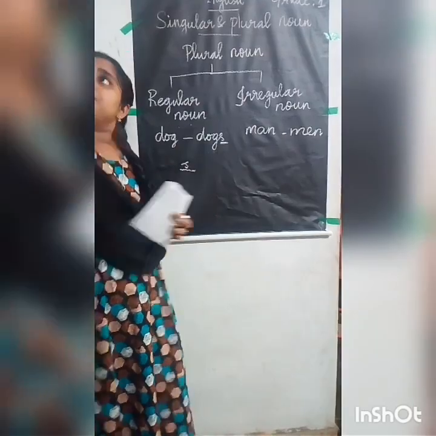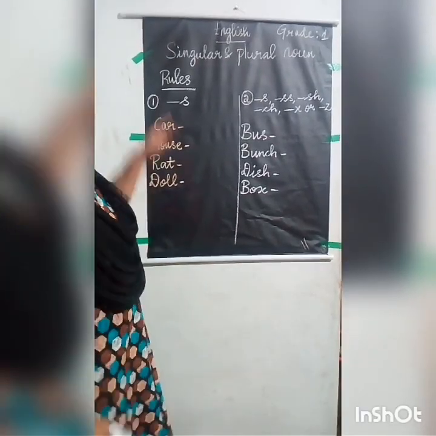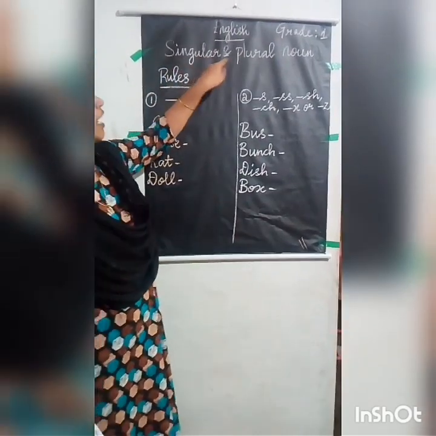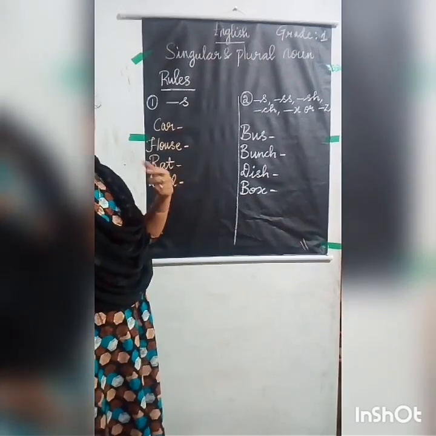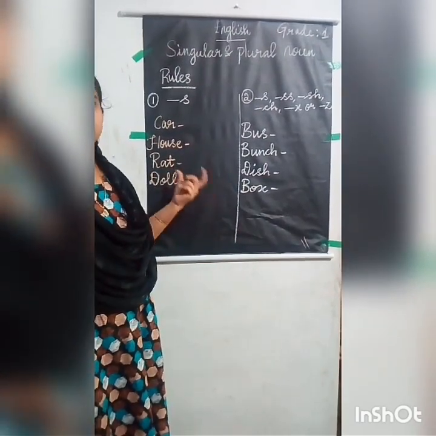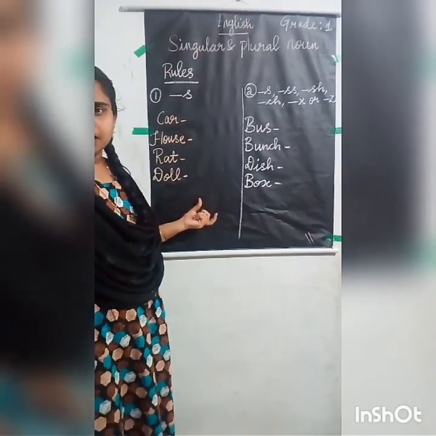Okay, students. Now we can see the rules of the singular and plural noun. You cannot add s at the back of every word to make it a plural. So there are some conditions and you have to know what the conditions are.